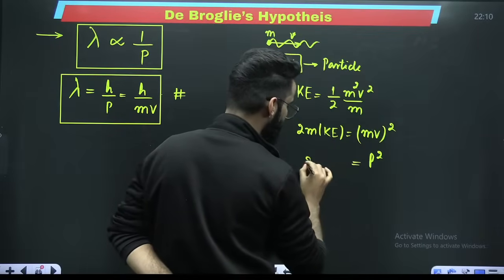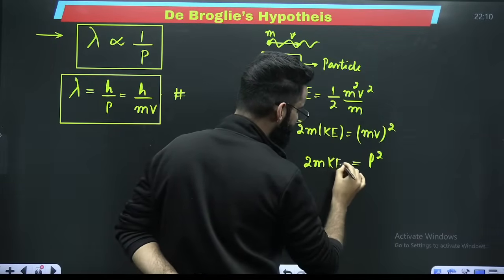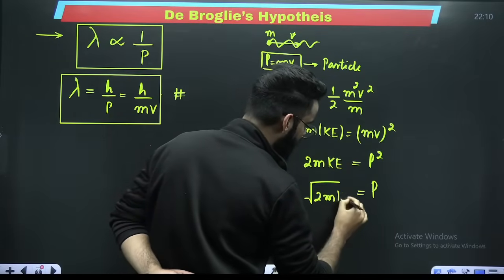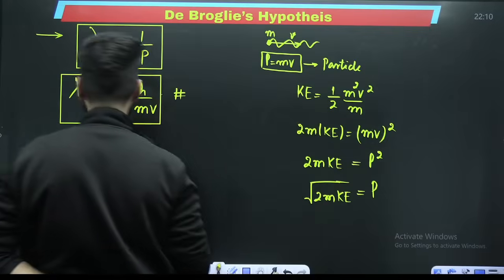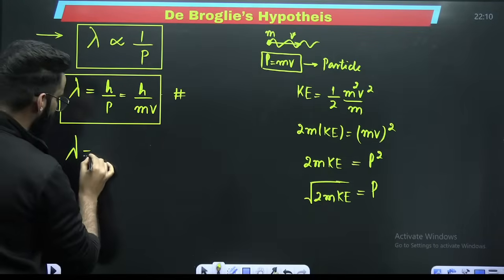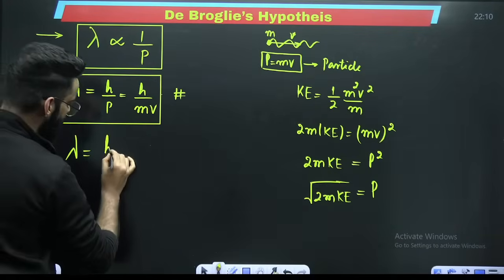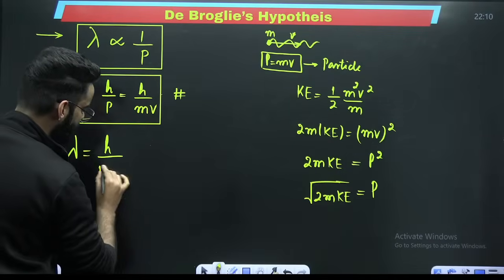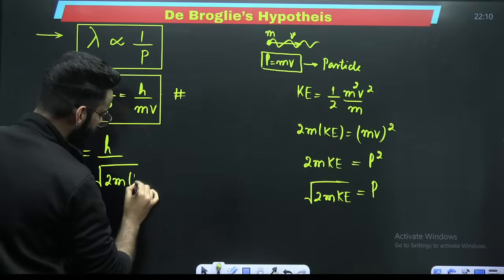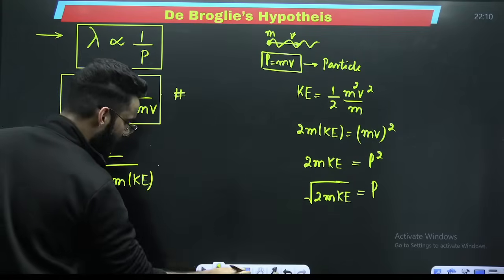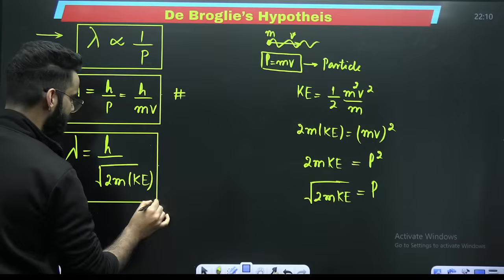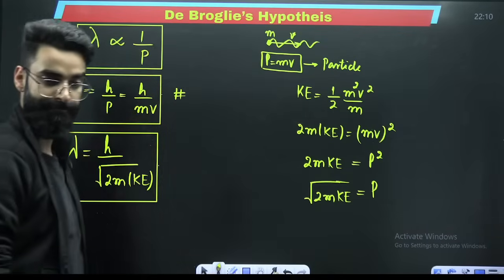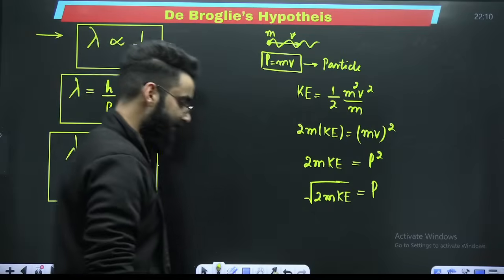So p square is equal to 2m multiplied by kinetic energy, or you can say momentum is equal to under root of 2m multiplied by kinetic energy, right? So my dear students, I can generalize one more result. De Broglie's wavelength is also equal to h upon, instead of mv, instead of p, you can write under root of 2m multiplied by kinetic energy of that particle, which we are talking about. Perfect. I believe all these things are clear till here.